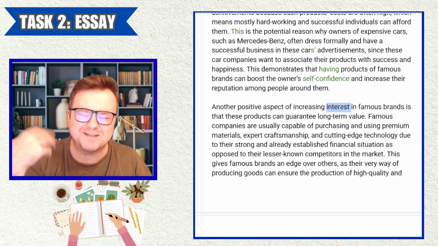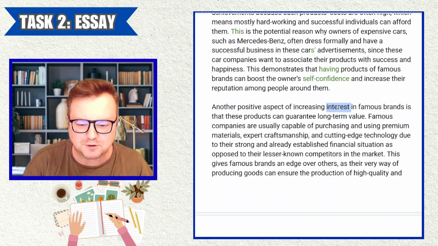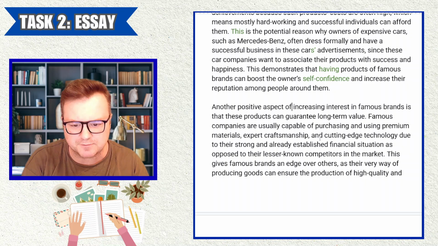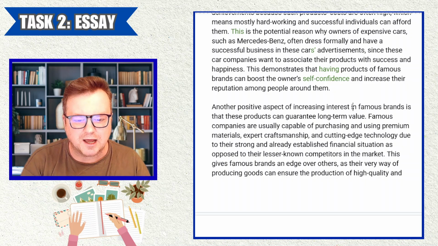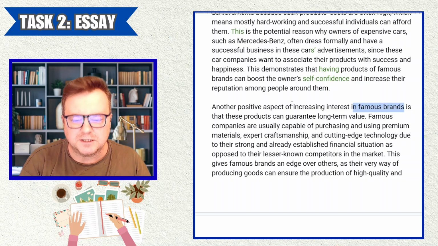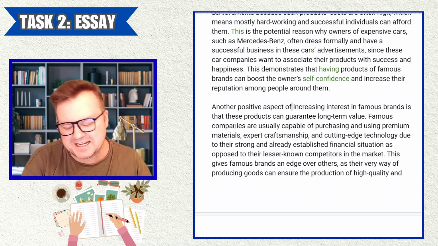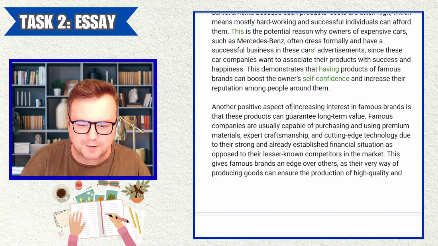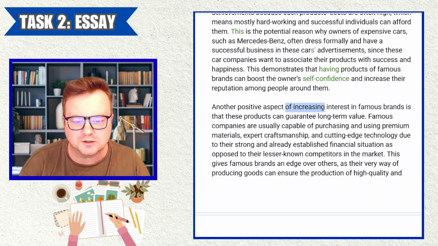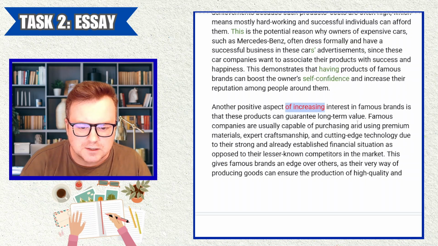Well, actually, interest can be a countable noun, and certainly this adjective qualifying interest requires this article, an interest in something or the interest in something, and this little adverbial here means we need this article the. It's a minor issue. Grammar is hard, especially articles. But another positive aspect of the increasing interest in famous brands is that these products can guarantee long-term value.